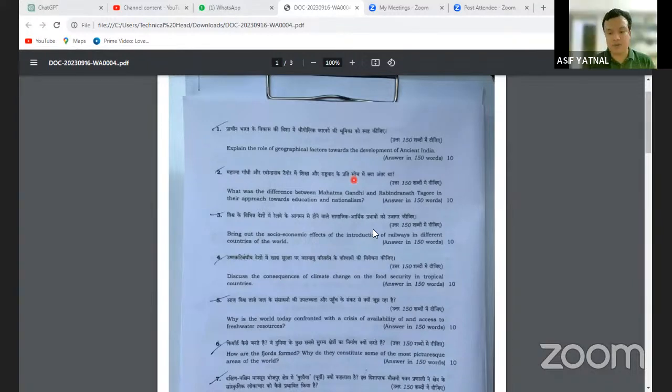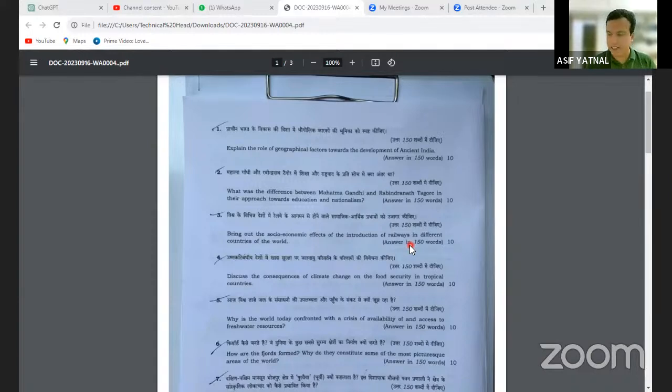So 150 words you have to write the answer. So you can write 75 words positive effects and 75 words negative effects. Because after railways were introduced, there were many social and economic effects on India. There were some positives and some negatives. So what are those points? I'll explain to you. We will see the answer later, but how the structure of the answer should be, that's what I'm explaining.